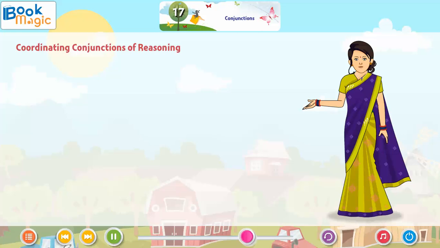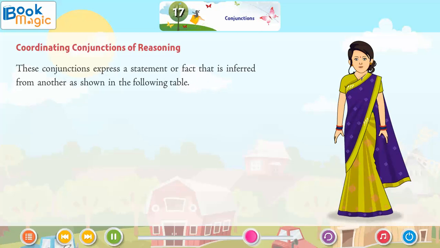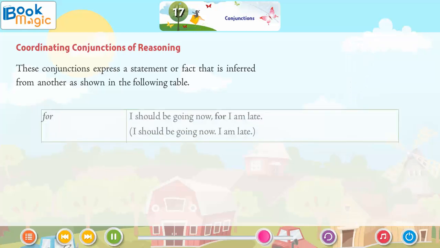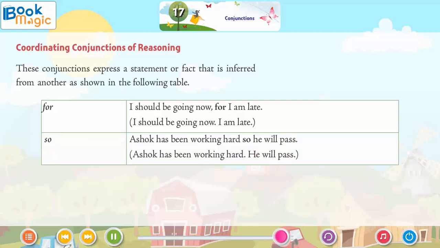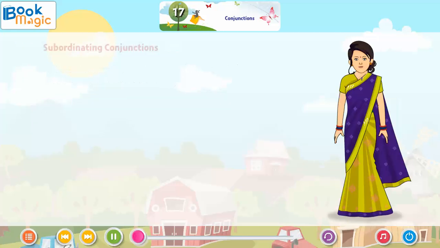Coordinating conjunctions of reasoning. These conjunctions express a statement or fact that is inferred from another as shown in the following table. For: I should be going now, for I am late. I should be going now, I am late. So: Ashok has been working hard, so he will pass. Ashok has been working hard, he will pass.